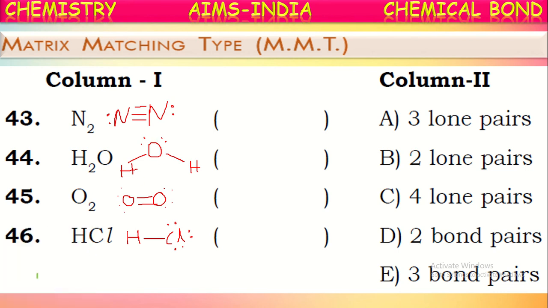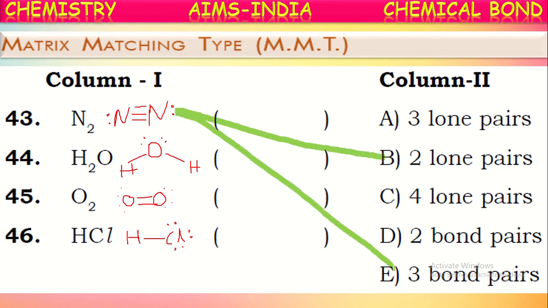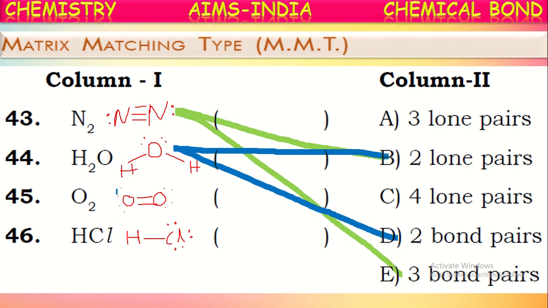See the first one, nitrogen. It has three bonded pairs of electrons and a lone pair on each atom, so two lone pairs. Here it is: two lone pairs and three bond pairs. The nitrogen molecule has two lone pairs and three bond pairs. And what about the water molecule? In the water molecule, if you observe, totally there are two bond pairs and two lone pairs, isn't it?